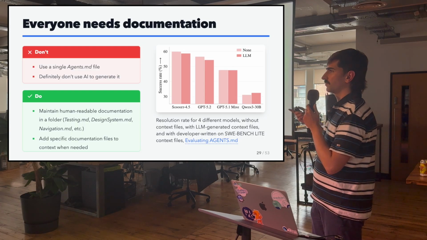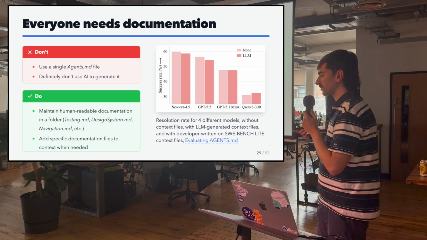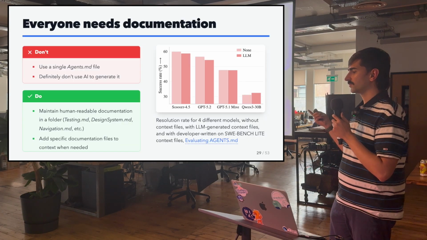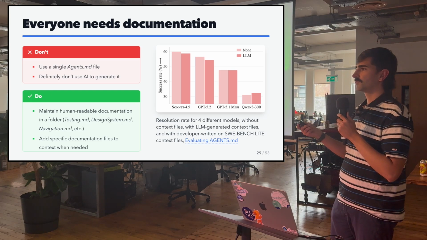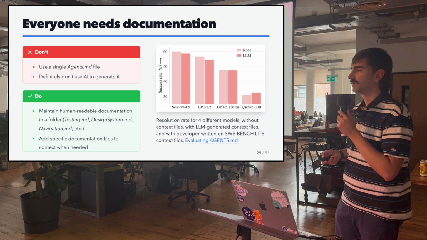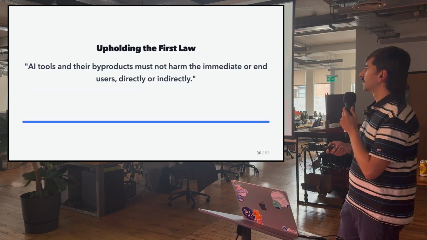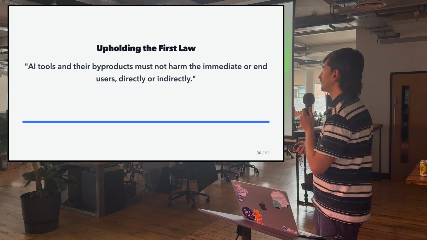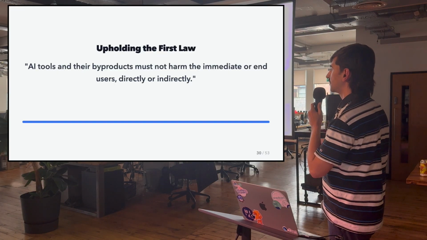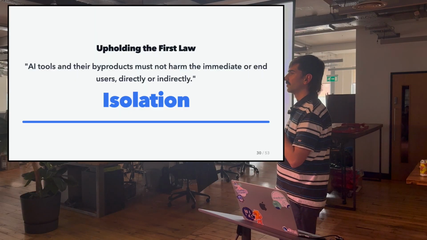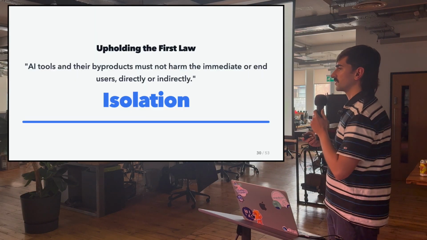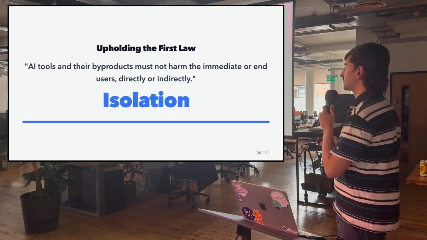And you should only add those files to context when they're needed. So if you're working on a testing task, you should add those files to the context, and you don't need to tell everything that the agent needs to know about your project. So if you think about it, if we want to meet this first law that we've reinterpreted, it all comes down to isolation. We should isolate the agent from doing harm, and we should also isolate context that's not needed from it. And this is the first principle.